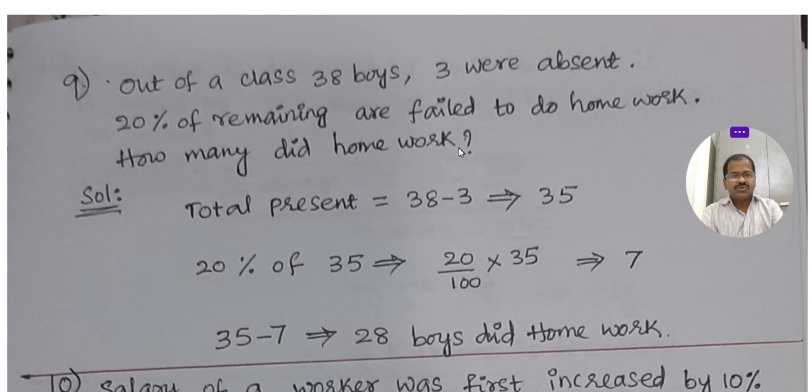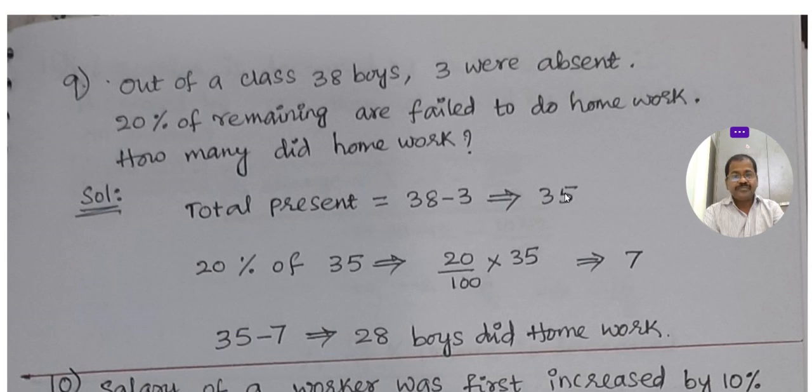Total out of 38, 3 are absent. So total present now is 35 only. 20% of 35 is, by 100 into 35, that is 7. Those failed students are 7.